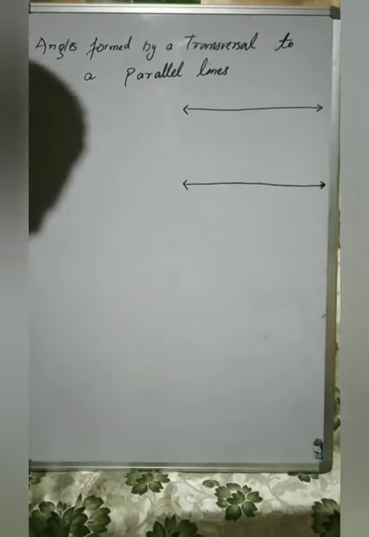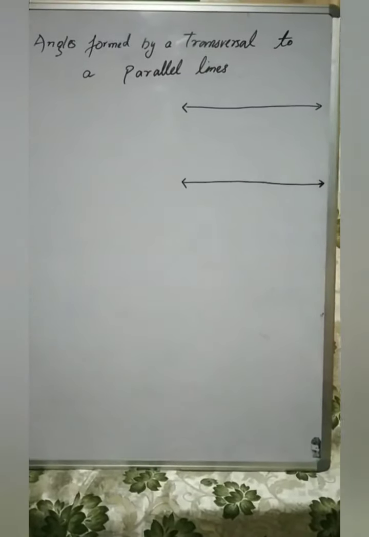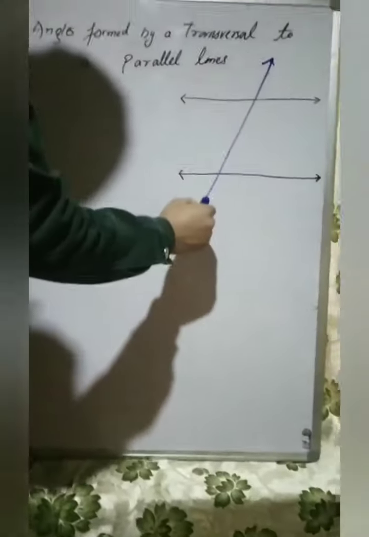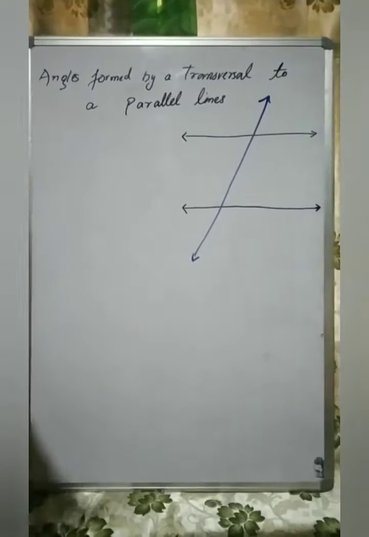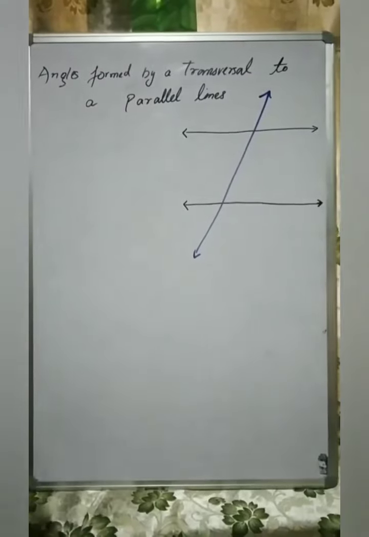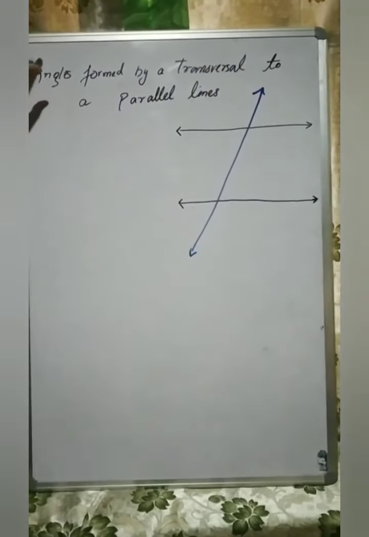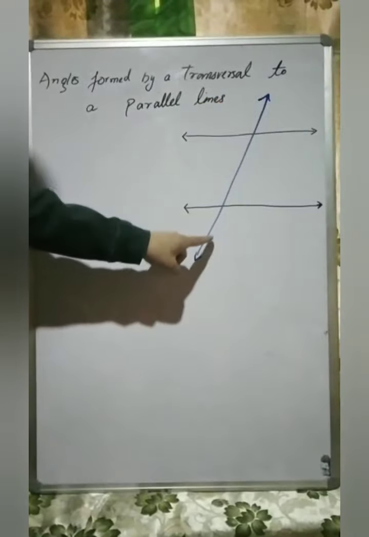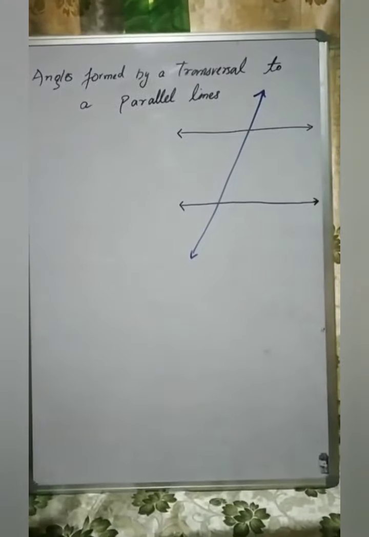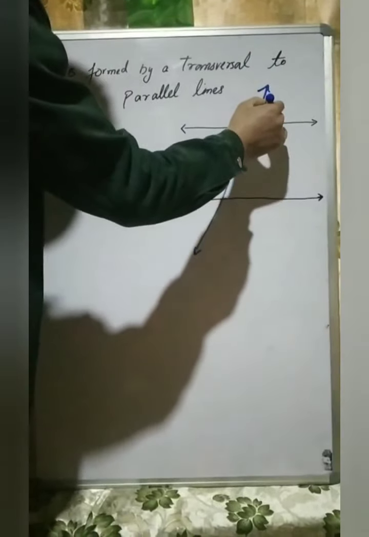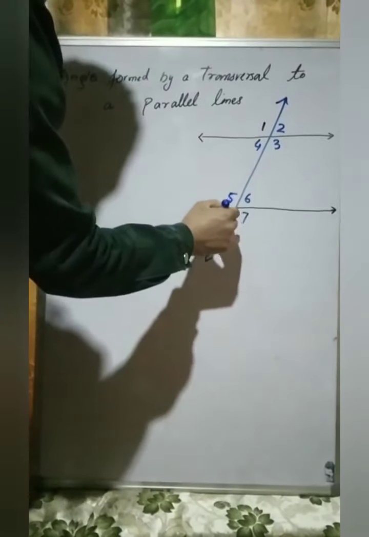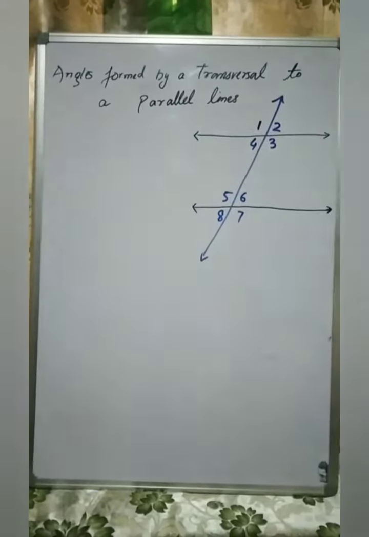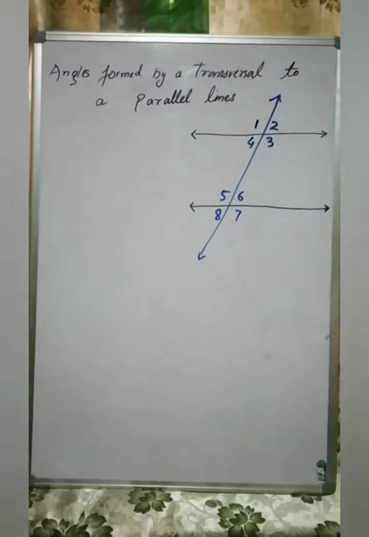A transversal is a line that cuts two or more lines at different points, like this one. This is a transversal. A transversal is a line that cuts two or more lines, whether they are parallel or not. Today our topic is angles formed by a transversal. This transversal forms different kinds of angles: angle 1, angle 2, angle 3, angle 4, 5, 6, 7, 8. So this transversal creates 8 angles with these two parallel lines.